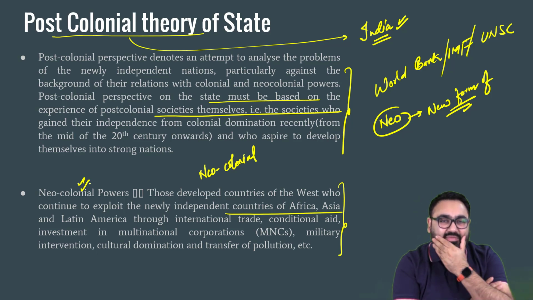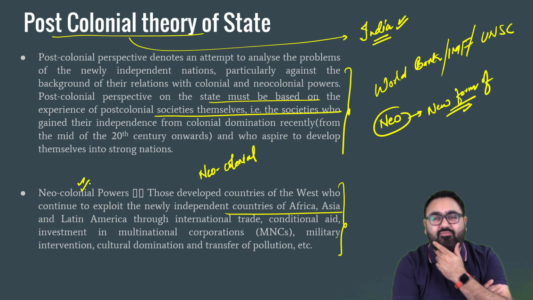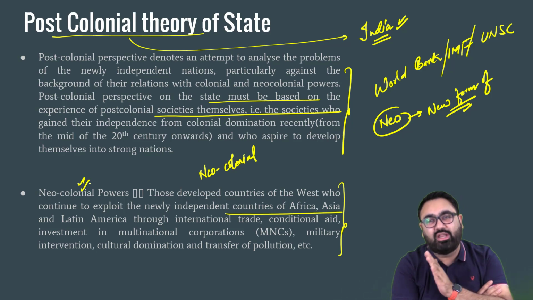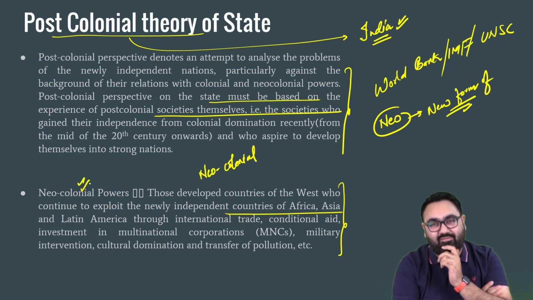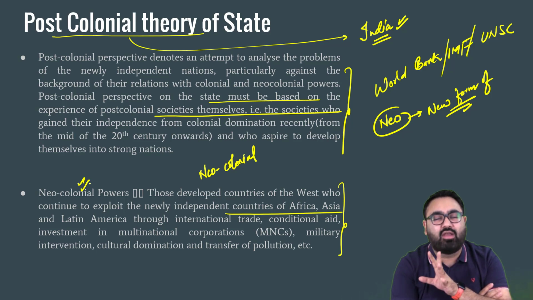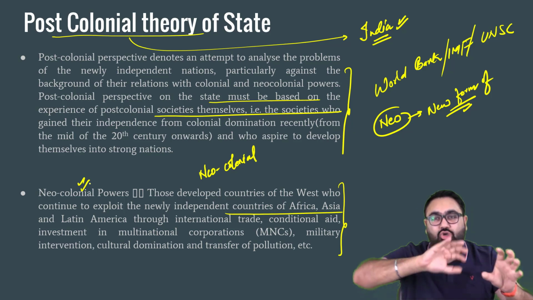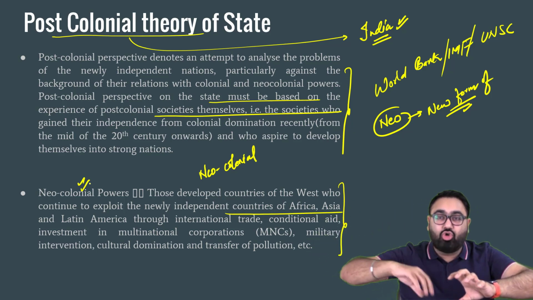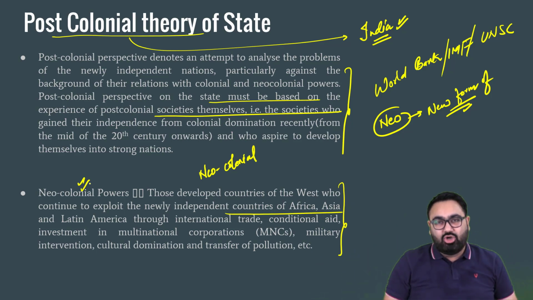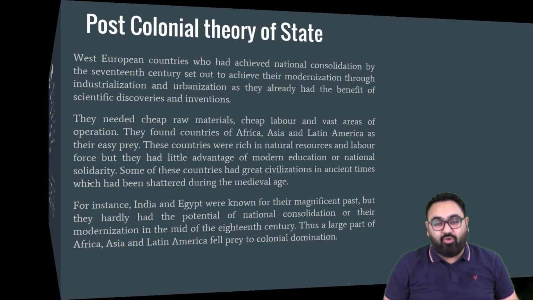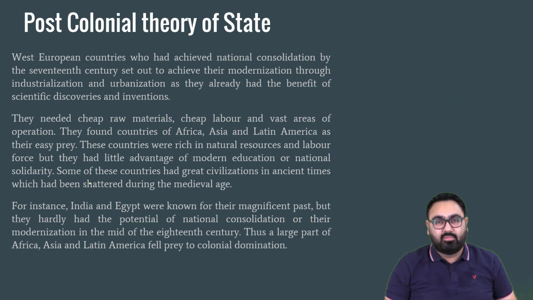Why is it that most of the pollution comes in from the developing world? Because the developed world is exporting all the dirty activities to the developing world. The developed world does not want to harm their own environment, they don't want to harm their own air, they don't want to create their dirty products themselves. They want to export all of that. They want to outsource all of that rather to the developing world. That is a new form of colonialism.